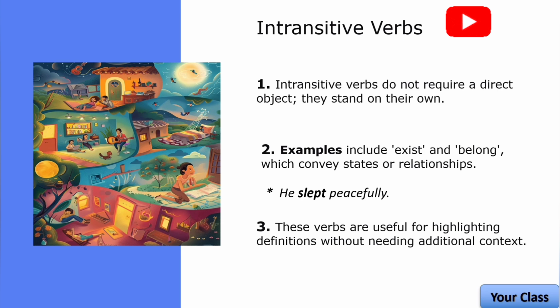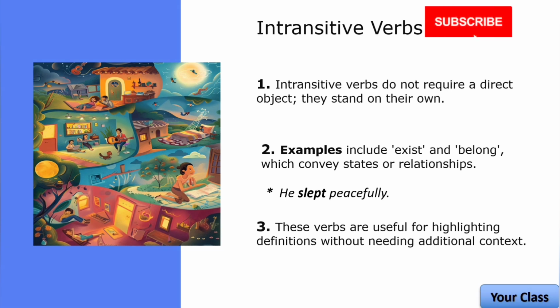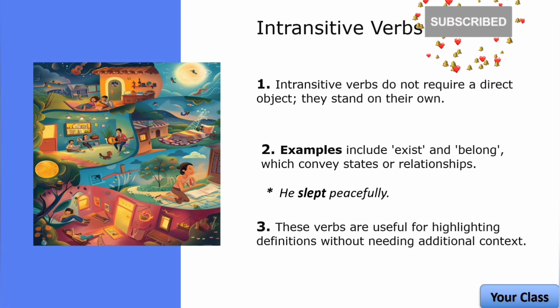In short, we can say they do not require a direct object to complete the sentence. They often describe actions or states that don't affect anything or anyone directly. They convey states, conditions, or actions that don't require an object. For example, he slept peacefully. In this intransitive verb, slept, there's no direct object after the verb. The sentence is complete without needing anything else. You could ask, what did he sleep? There's no answer, because slept doesn't need a direct object to make sense. The adverb peacefully simply describes how he slept.